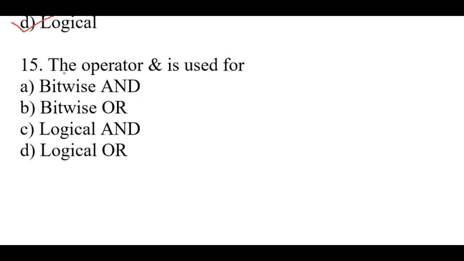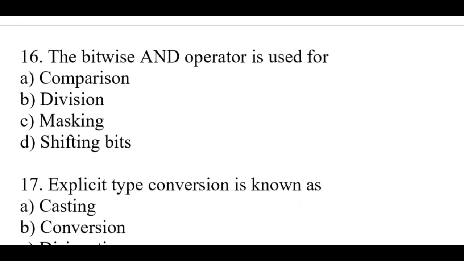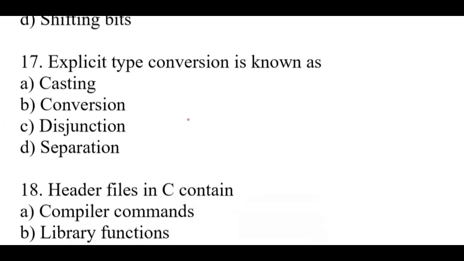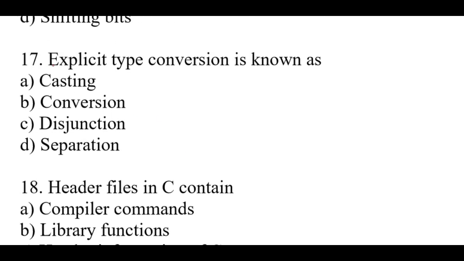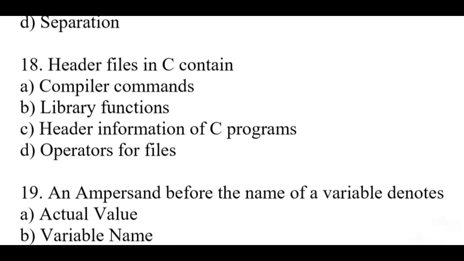Question number 15. The operator ampersand is used for. Right option is A. Bitwise AND. Question number 16. The bitwise AND operator is used for. Right option is C. Masking. Question number 17. Explicit type conversion is known as? Right option is A. Casting.